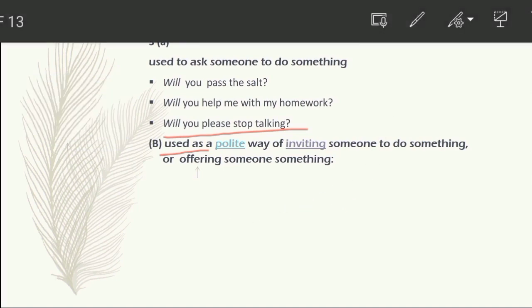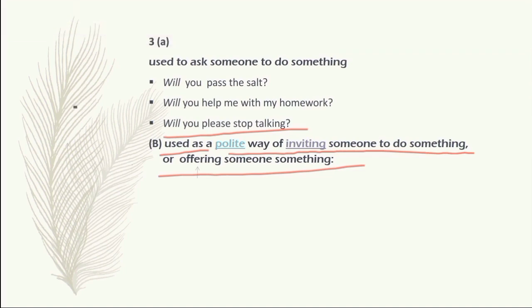Used as a polite way of inviting someone to do something or offering someone something. So it is used as a polite way of inviting someone to do something or offering someone something. Here polite manner means what? In a very careful manner, in a very good manner we can say. Okay, so here offering means what?